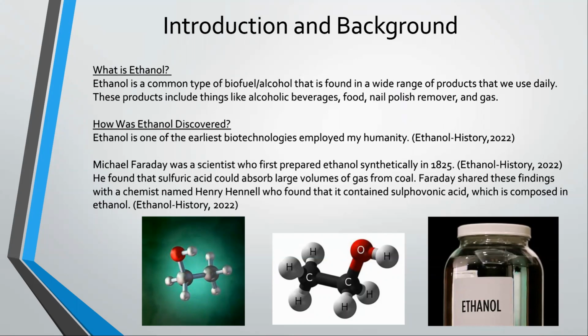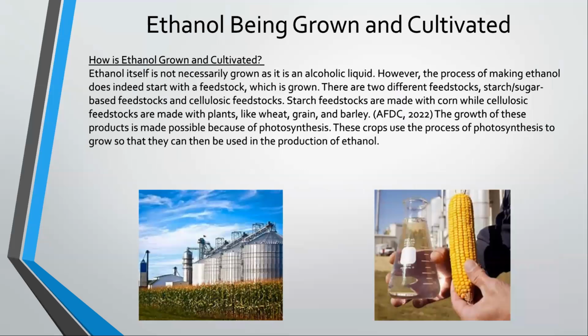But let's get into the person who created ethanol. So, Michael Faraday was a scientist who first prepared ethanol synthetically in 1825. He found that sulfuric acid could absorb large volumes of gas from coal. Faraday shared these findings with a chemist named Henry Hennell, who found that it contained sulfonic acid, which is indeed composed in ethanol. So, how is ethanol grown and cultivated?